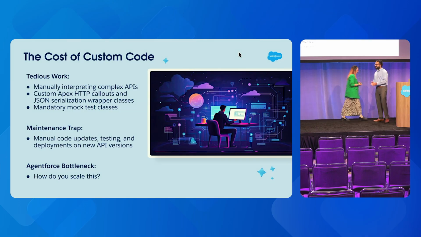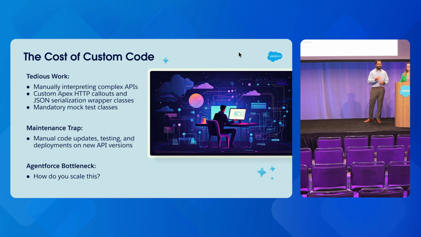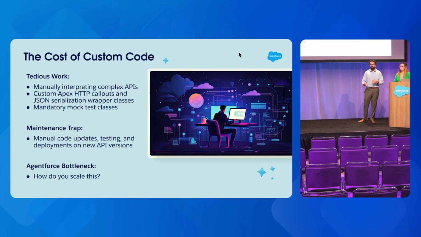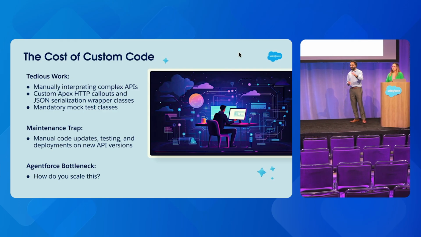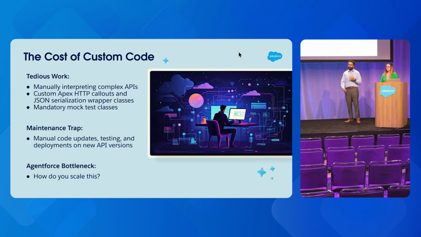Thanks, Detelina. Let's dive right into it. So from a developer perspective, we know you can go and make these integrations, make these external callouts using Apex code. Everything exists today. But what does this mean? What does it entail? It means that you actually have to go look at the API specification, really understand all the shapes, all the endpoints, and actually go process these JSON payloads, build up the shapes in Apex, all the serializers, and don't forget about the 75% testing requirement for packaging.